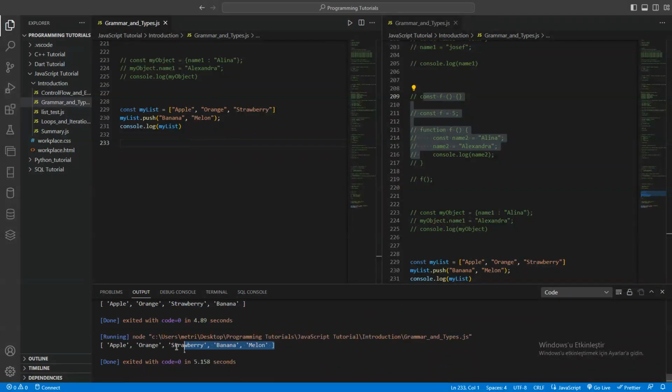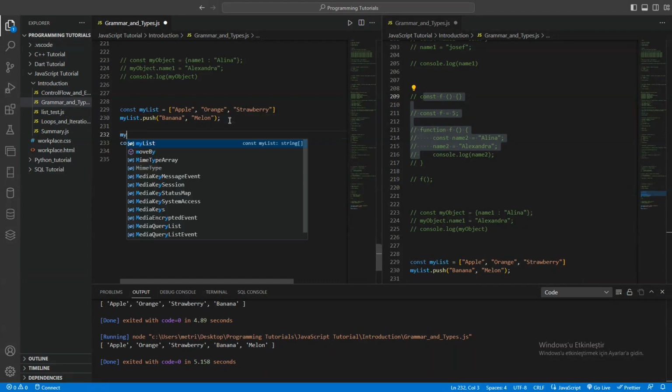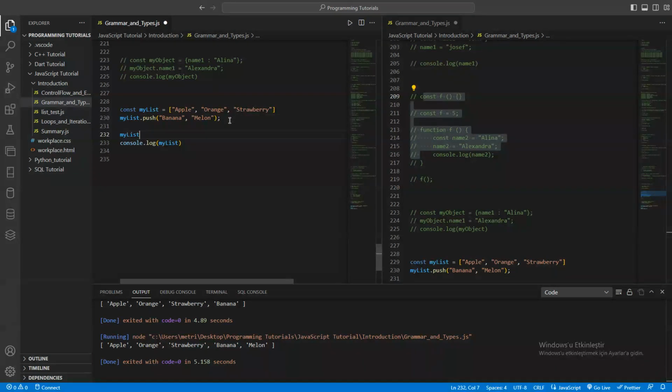Yeah, as you see, we added here banana and melon. So we can just access any of them. Let's say you want to access and change some of them. You can just say my list and open this one. You can just say, let's say 0, 1, 2, and 3. I want to change banana, let's say 3,